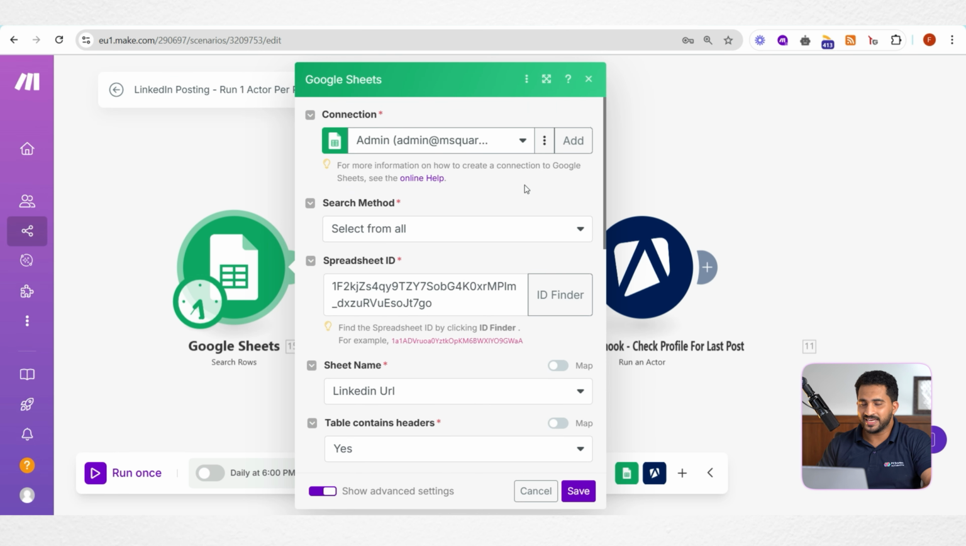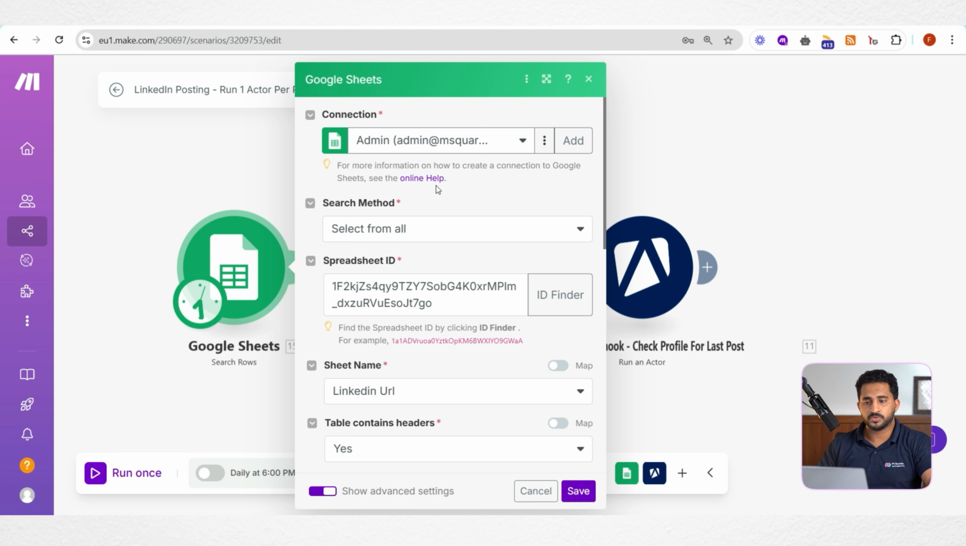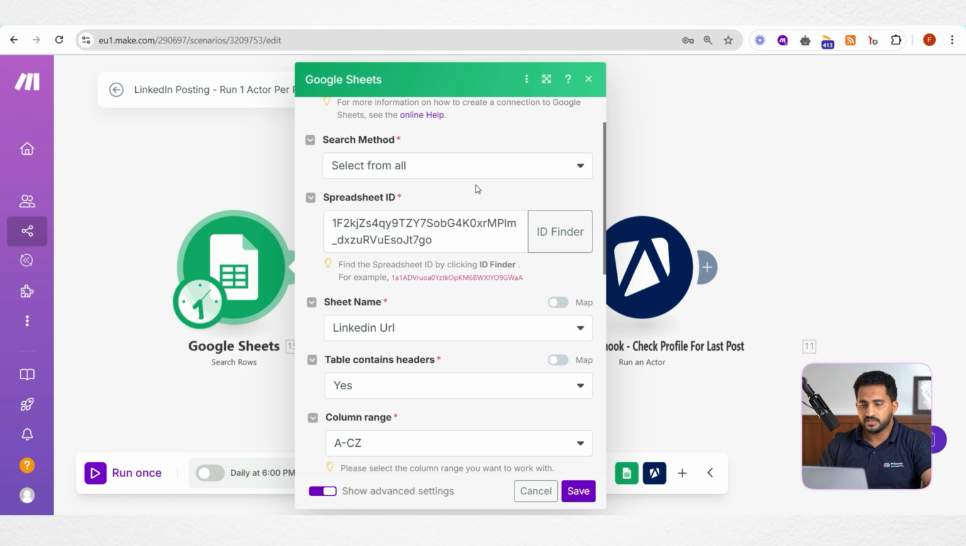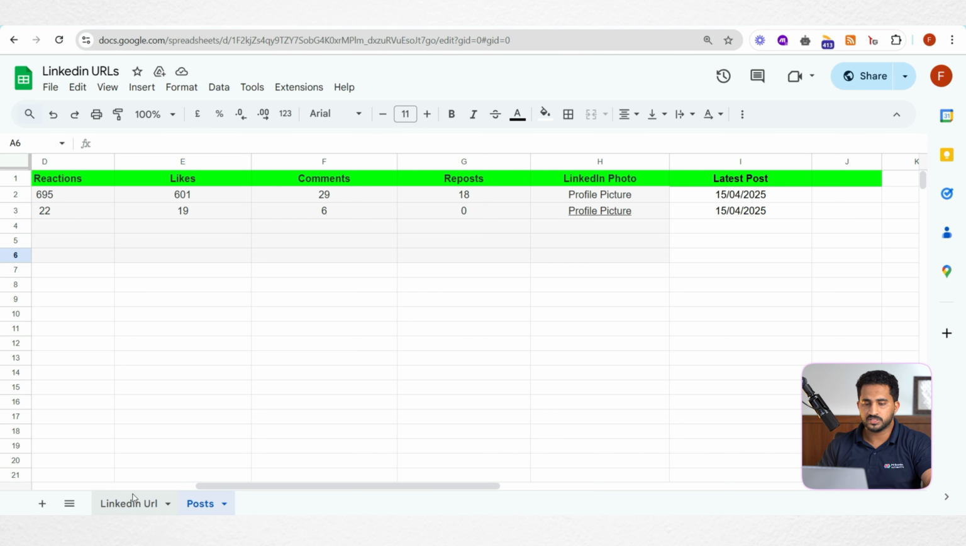By the way, if you haven't added any connection for Google Sheet, you can simply come here and click add. Then you can sign in with Google. If you have any doubt about the connection process, you can simply go to the online help. It's straightforward and pretty easy. Then you can choose the search method as select from all and give the spreadsheet ID that you have copied from here. And now you can choose the sheet name. We want the first sheet where we have put all the URLs. So this is the one.